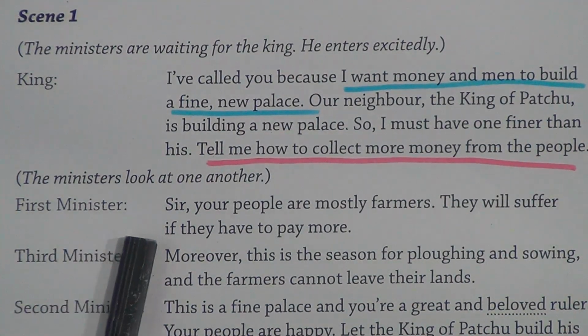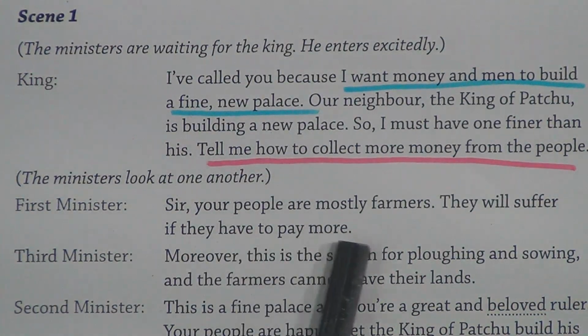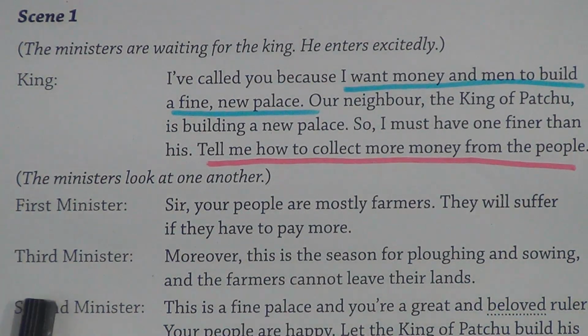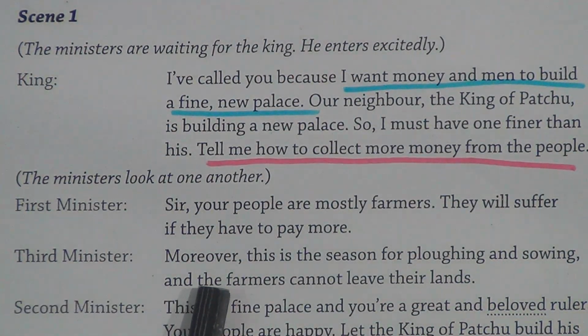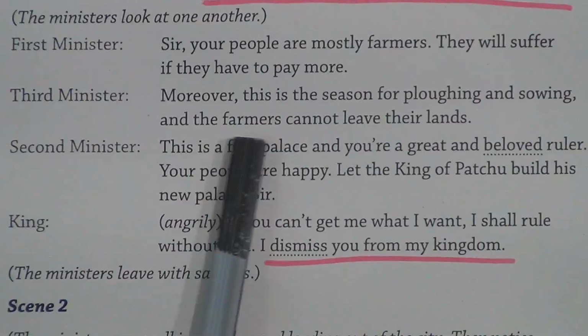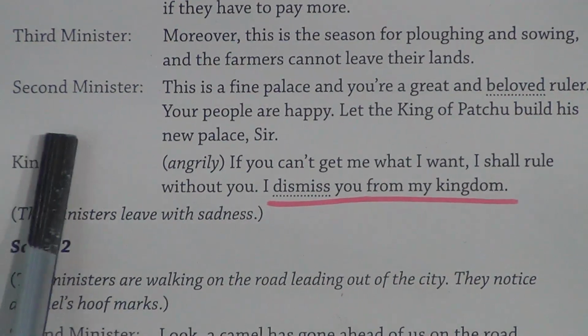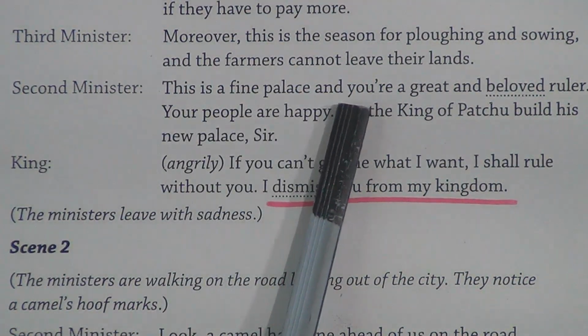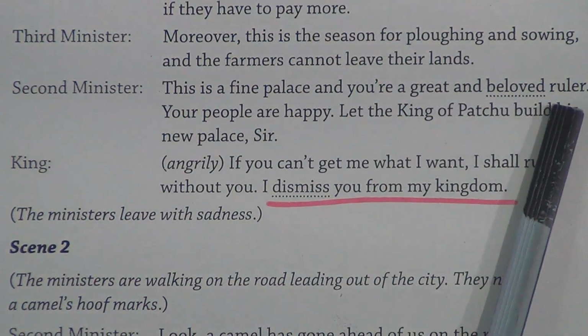First minister, sir, your people are mostly farmers. They will suffer if they have to pay more. Third minister, moreover, this is the season for plowing and sowing, and the farmers cannot leave their lands. Second ministers, this is a fine place and you are a great and beloved ruler.